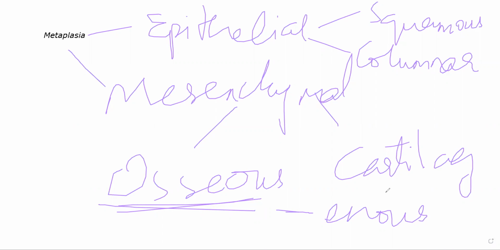Then we have the last type, which is dysplasia. Now what happens in dysplasia? There is alteration in size, in shape, and organization of cellular components.